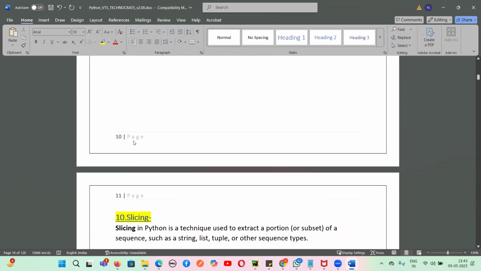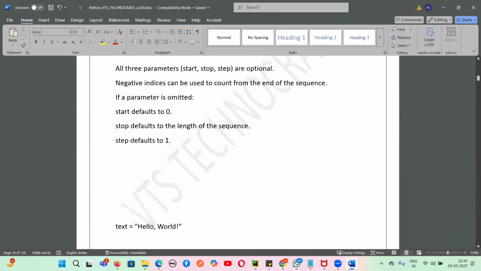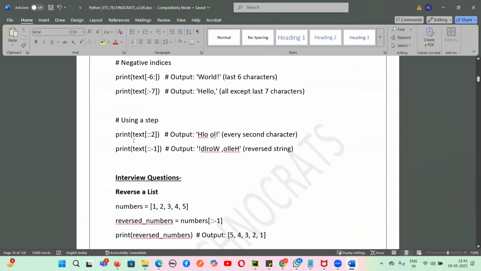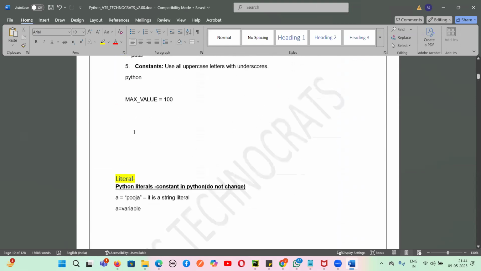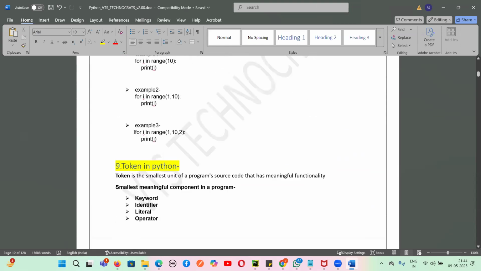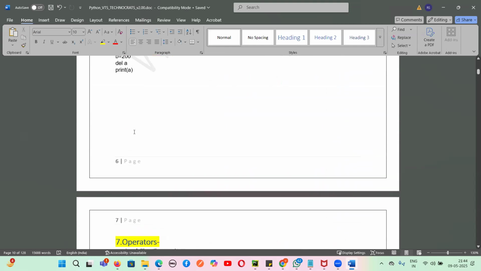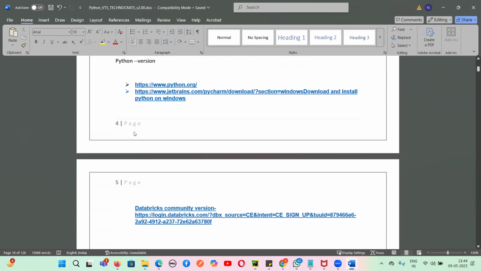Slicing, guys, I will start tomorrow, before that I will revise. Slicing we will start tomorrow, and then we will proceed with the slicing topic. So let me just revise, guys, what we learned today. If I go from the beginning,